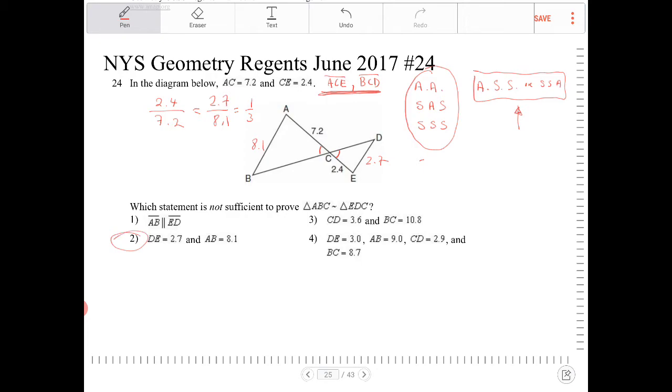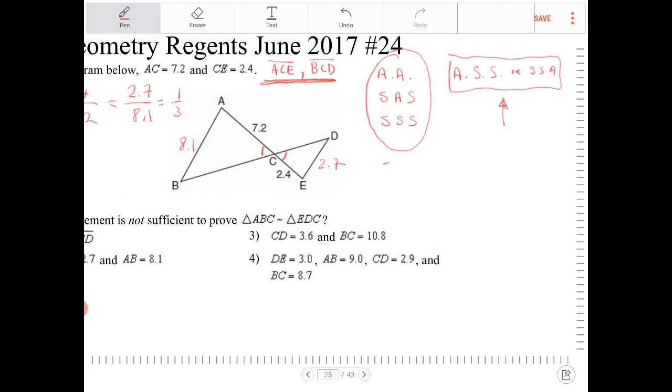But let's take a look at why option 3 does not work. In option 3, CD is 3.6 and BC is 10.8.